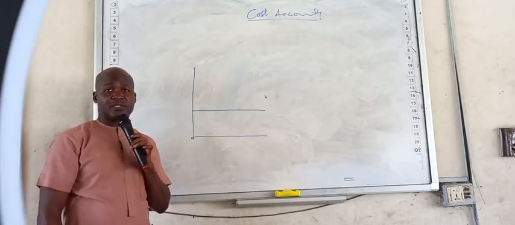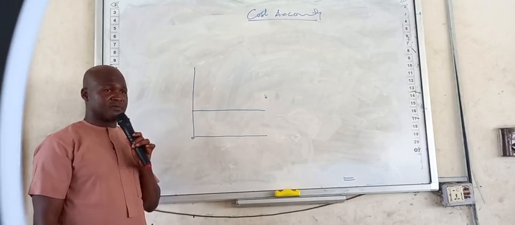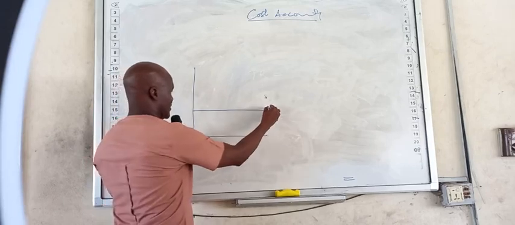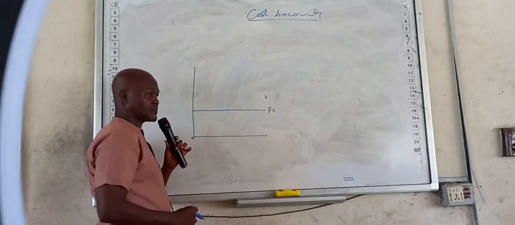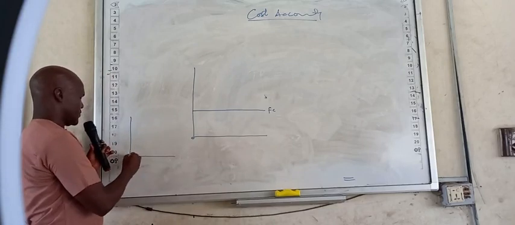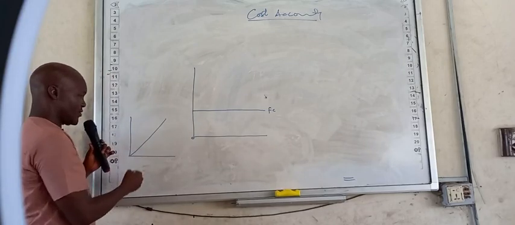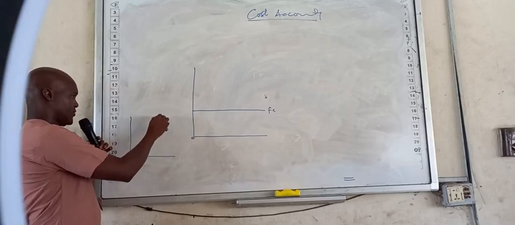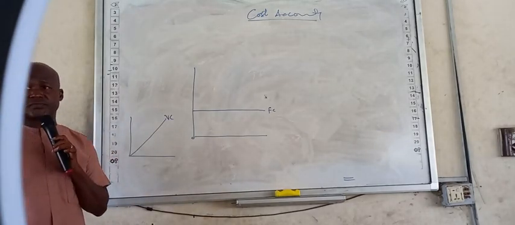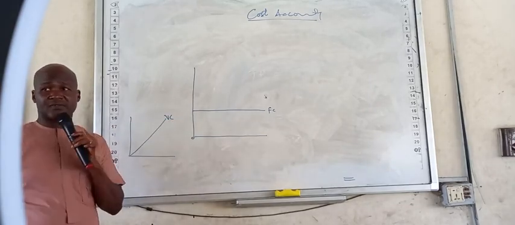In your cost behavior, what kind of graph is this? Fixed cost. This is fixed cost. In your cost behavior, what kind of graph is this? Variable cost. This is your fixed cost.